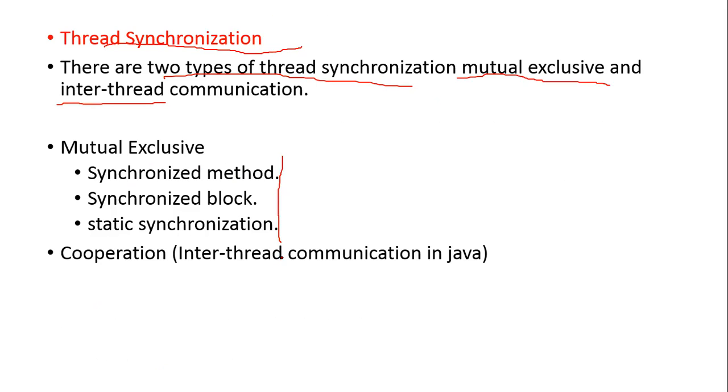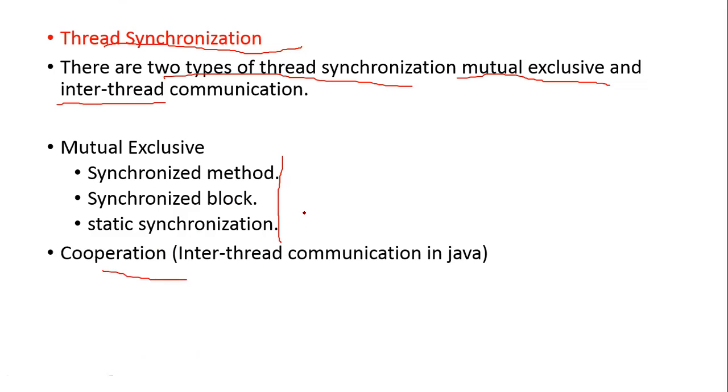Mutual means mutual understanding between threads should prevail. So all the methods used in the thread should be synchronized, so that you can avoid interference, or the synchronized block should be maintained, and also the cooperation among the threads should prevail.